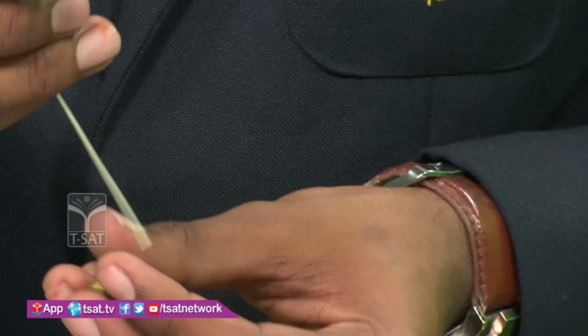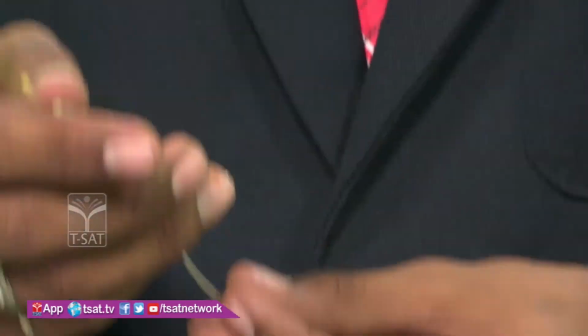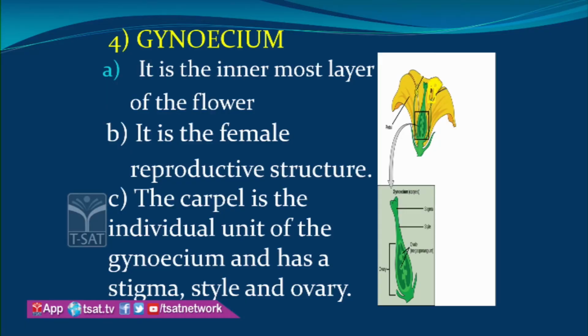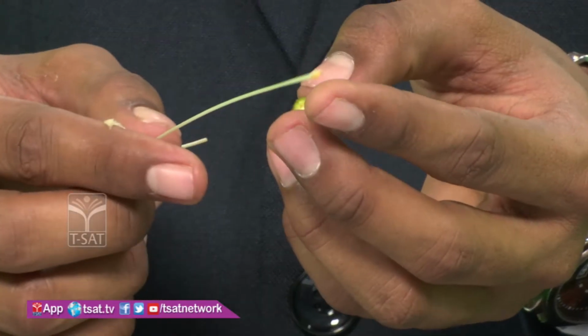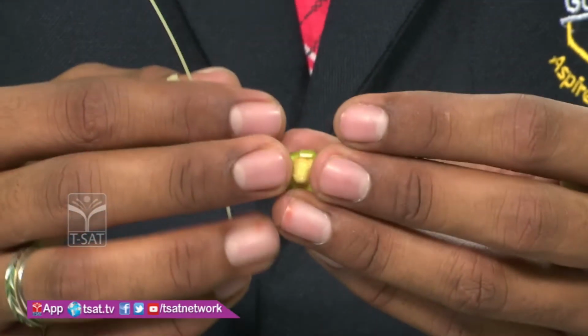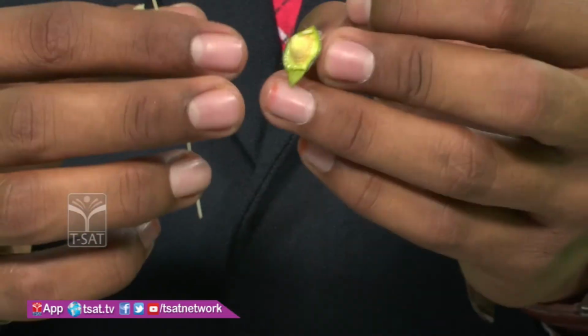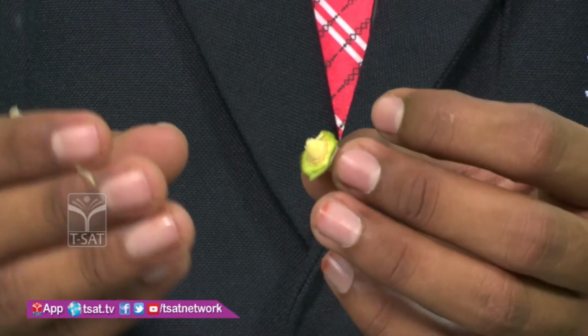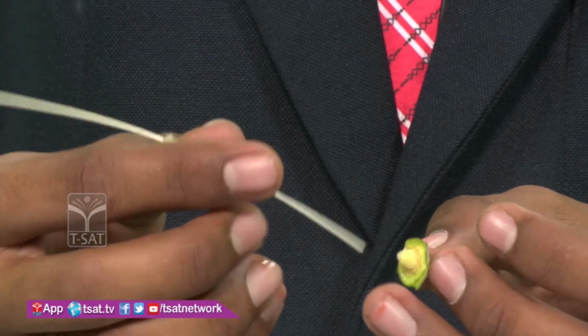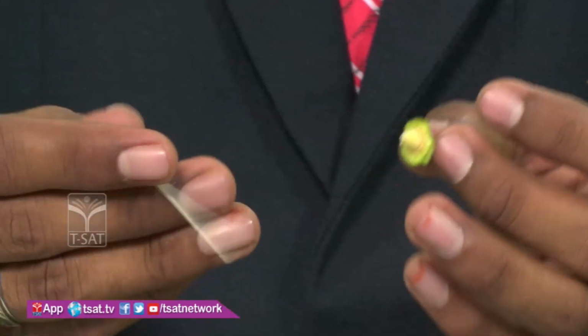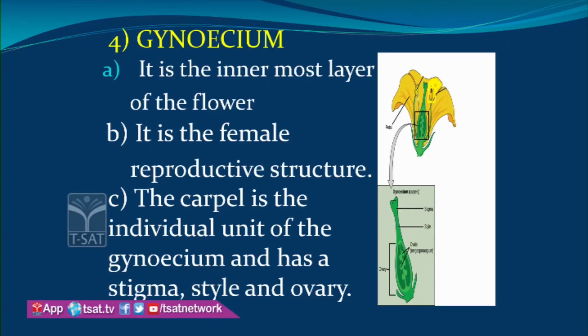Let us see the stigma, style, ovary, and what their uses are. Are you observing here this stigma? The stigma is this, this is the style, and this is the ovary. The ovary is nothing but the enlarged basal part. Enlarged means it is somewhat larger than the remaining organs, and this enlarged part is at the base of the carpel.